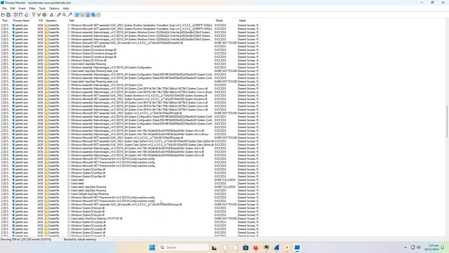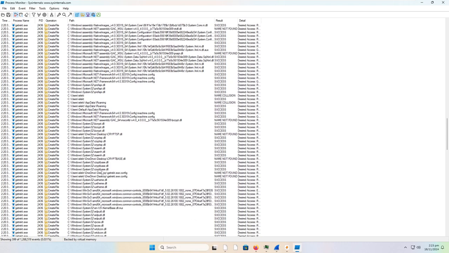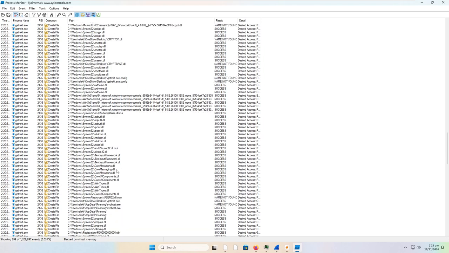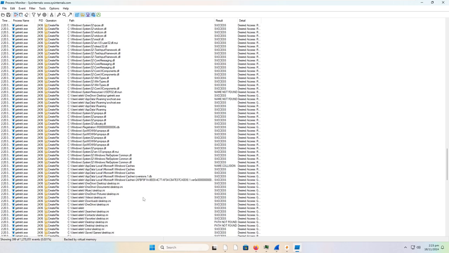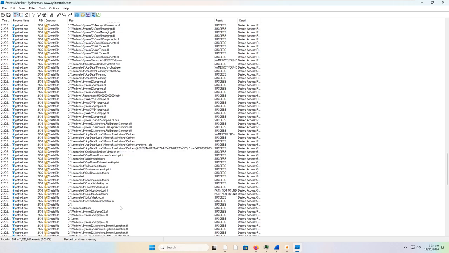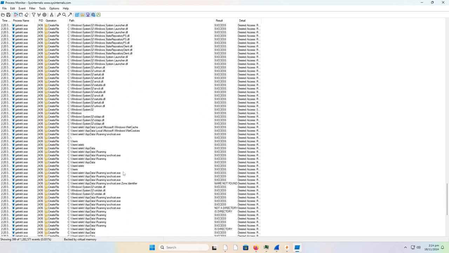We can just ignore all that. That's not going to tell us much. It does access roaming. There is a possibility that this does have persistence. It is ransomware after all. And it looks like it is copying the desktop.ini to every folder that it can, apparently. Or at least every standard folder. So, do that as you will.